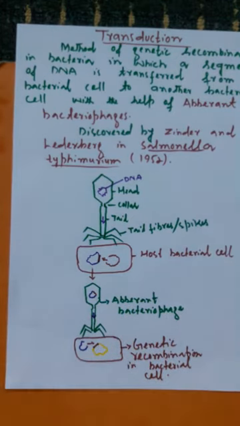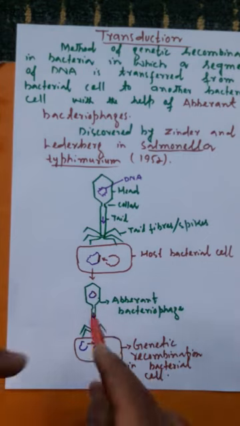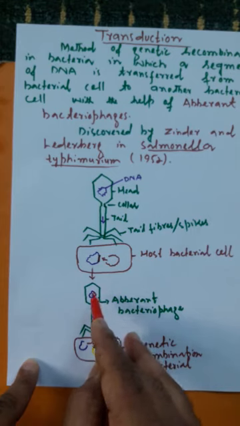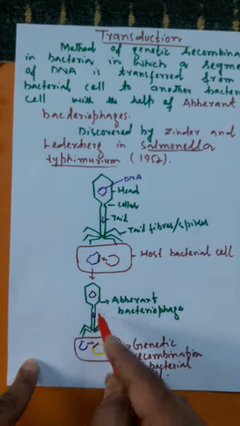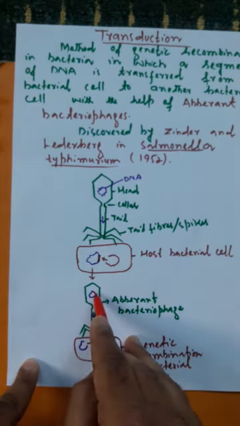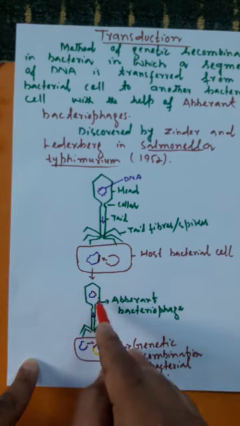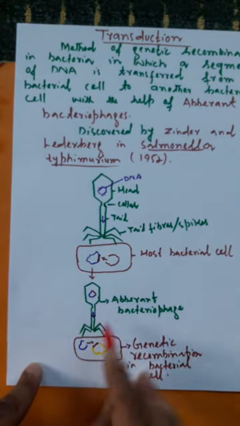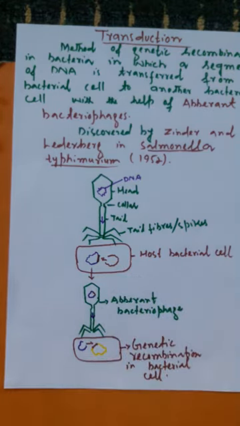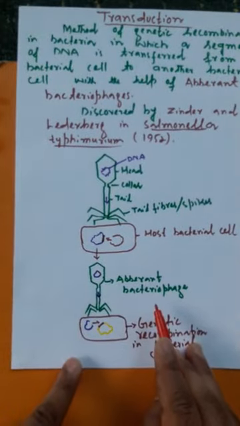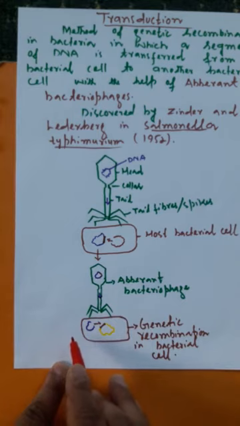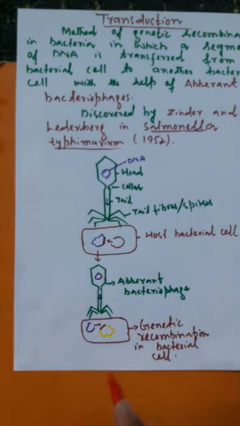So now remember, an aberrant bacteriophage is a bacteriophage in the DNA of which a segment of bacterial DNA from the host bacterial cell is integrated. When this aberrant bacteriophage carrying the segment of bacterial DNA attacks another bacterial cell of the same species, it is not able to cause the lysis of this bacterial cell. It does not damage it, and in fact it benefits this bacterial cell.